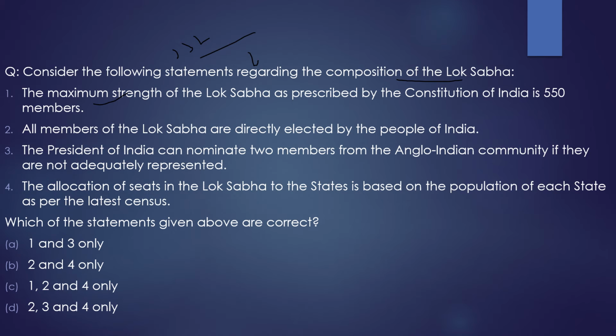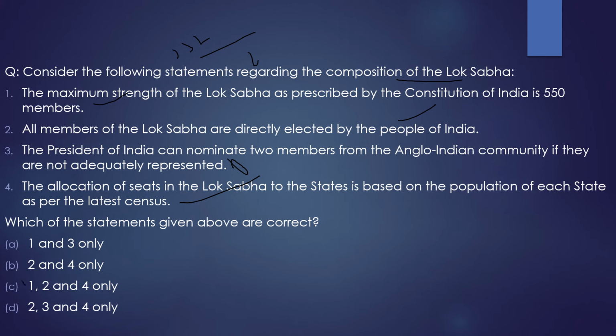becomes correct. Second statement, all members of the Lok Sabha are directly elected by the people of India. 100% correct. Now all the members are directly elected by the people of India, because the Anglo-Indian seats have been removed. So the second statement is true. Third statement, the President of India can nominate two members from the Anglo-Indian community if they are not adequately represented. Totally incorrect. It has been removed now. Fourth statement, the allocation of seats in the Lok Sabha to the states is based on the population of each state as per the latest census. 100% correct. So with respect to this question, the correct statements are statement 1, statement 2 and statement 4, and from the code given below, the correct code is option C.